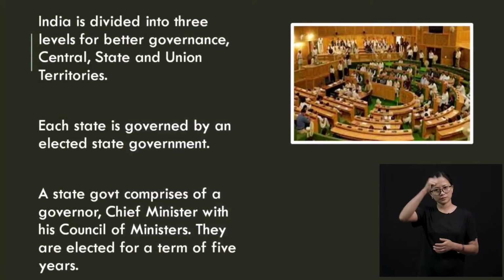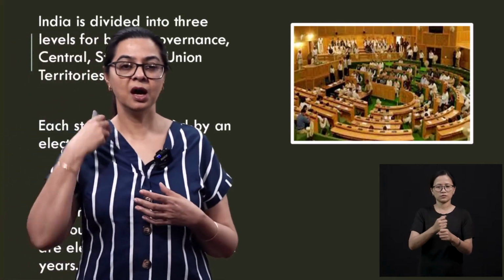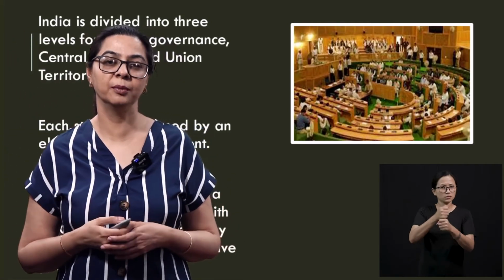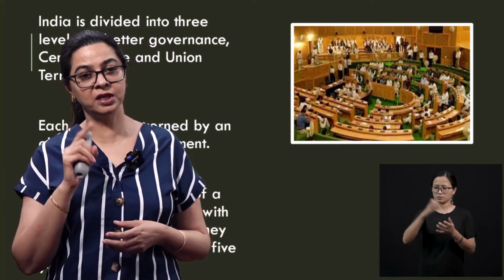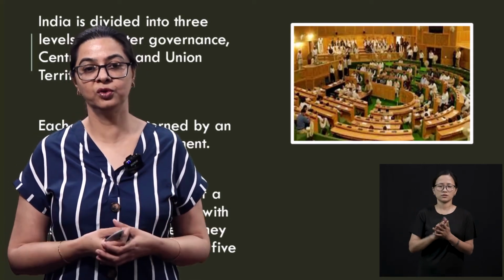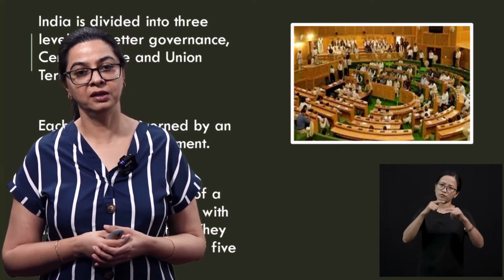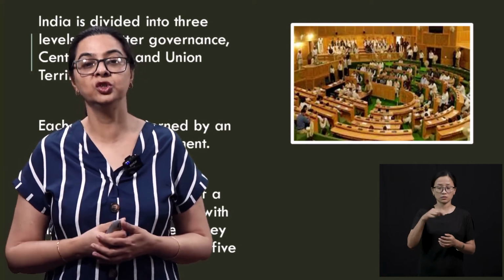India is divided into three levels for better governance: center, state and union territories. Each state is governed by an elected state government. Now, whenever there is a government in a state, how would that government come? It is because of you, because of the Indian citizens, the state citizens who are 18 and above, and who vote for their respective candidates. So when the government is made, it is based on your choice and your selection.